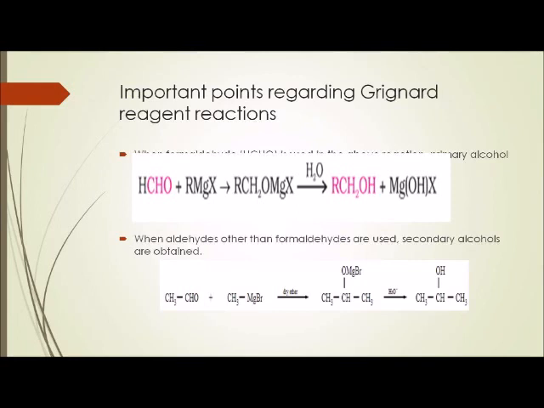When aldehydes other than formaldehyde are used, secondary alcohols are obtained. CH3CHO, ethanal, reacts with methyl magnesium bromide. Methyl group goes towards the carbon, whereas MgBr goes towards oxygen and forms an intermediate. This intermediate decomposes into a secondary alcohol in the presence of H3O+.